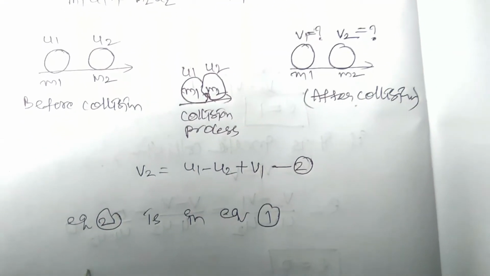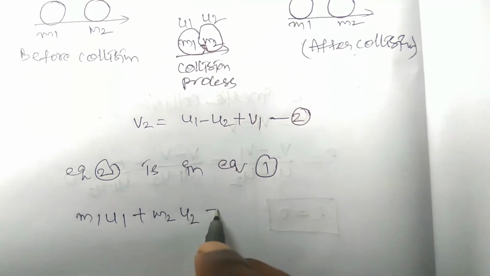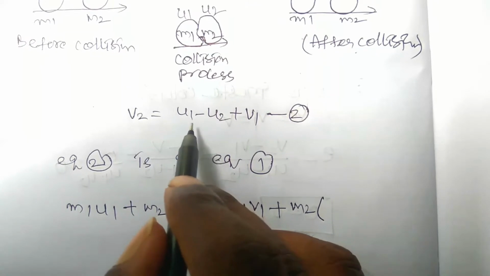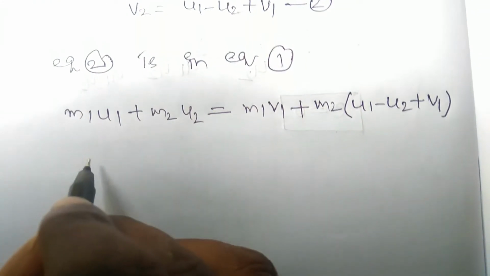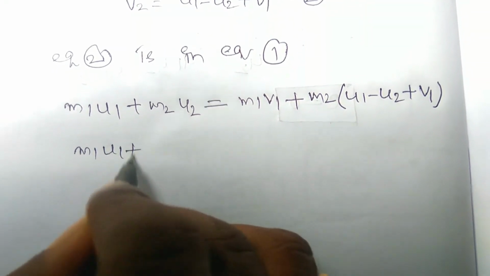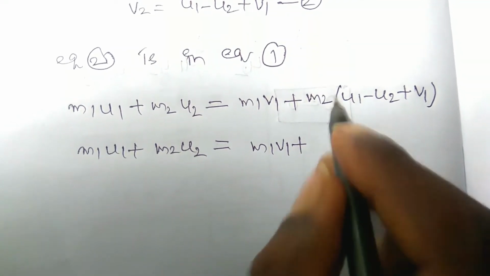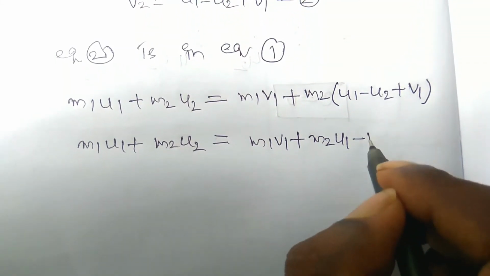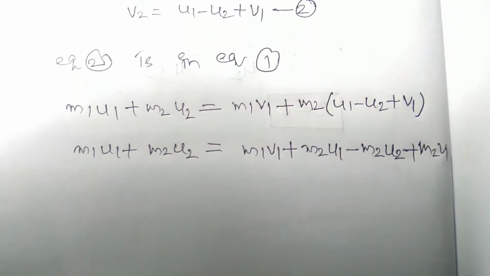So m1 u1 plus m2 u2 is equal to m1 v1 plus m2 times v2. What is v2? v2 is equal to u1 minus u2 plus v1. Just simplify it: m1 u1 plus m2 u2 is equal to m1 v1 plus m2 u1 minus m2 u2 plus m2 v1.